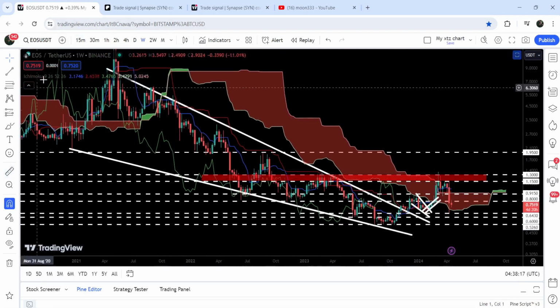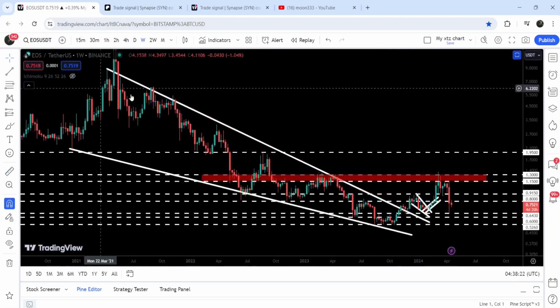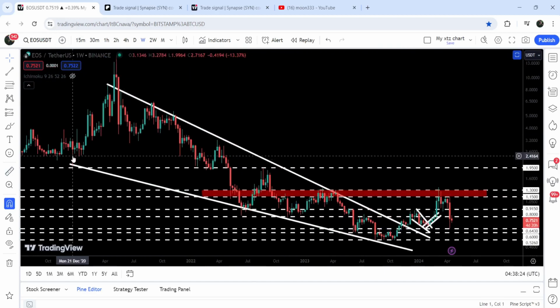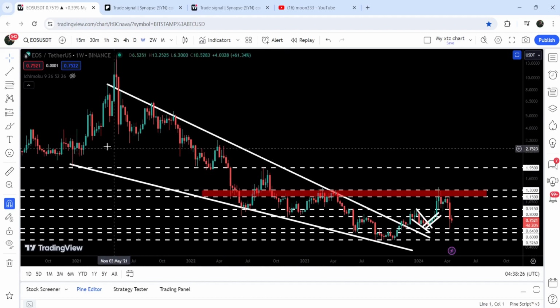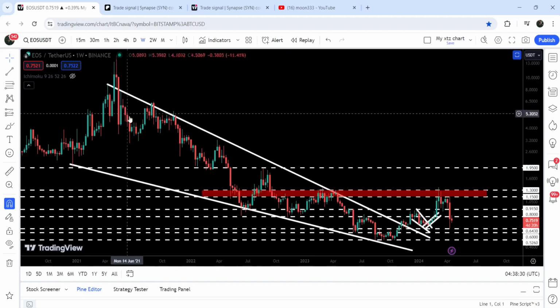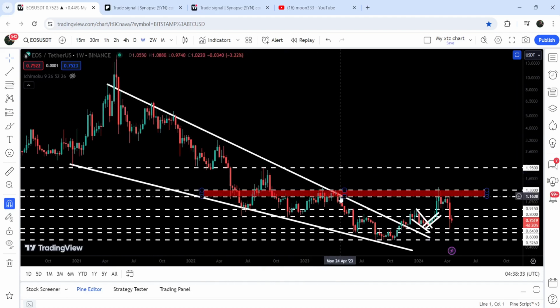And this is the weekly time frame chart that I've been showing in my previous videos. And this is the falling wedge pattern. And you can see that the EOS coin was moving inside this wedge since after the month of December 2020. Here we had a fake out, but the price re-entered the same wedge. We got several rejections and several bounces from the support as well.